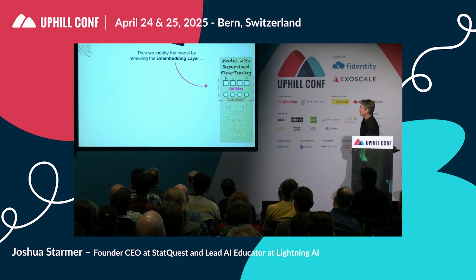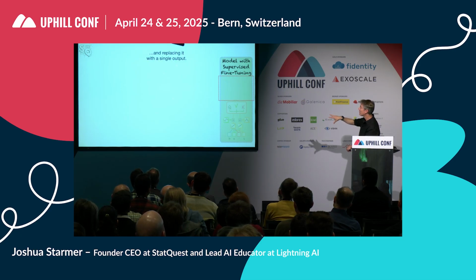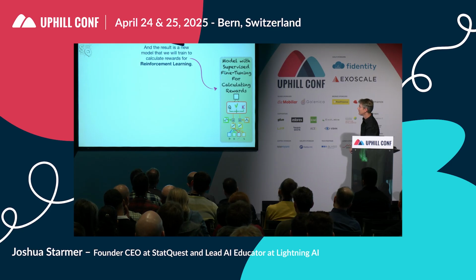We then modify the model by removing the unembedding layer. So the output layer, instead of outputting tokens and generating text, we get rid of that, and we replace it with a single output. And the result is a new model that we will train to calculate rewards for reinforcement learning. Remember rewards from the first part of this talk?